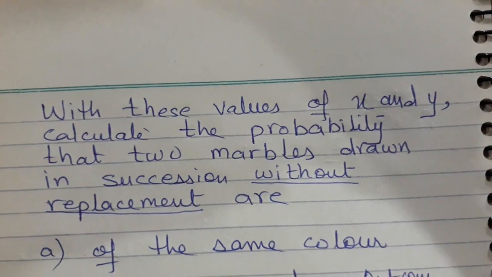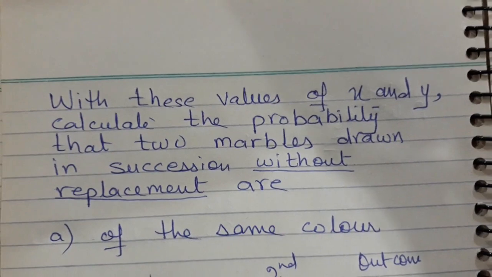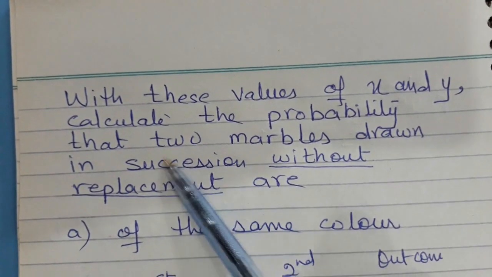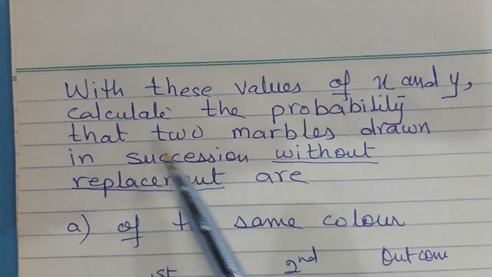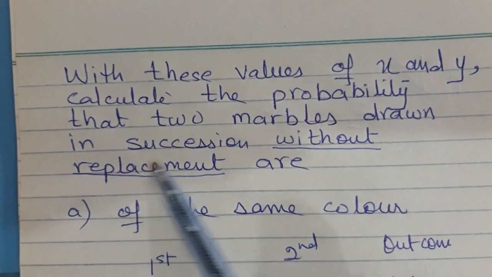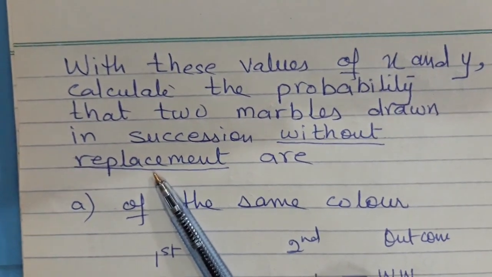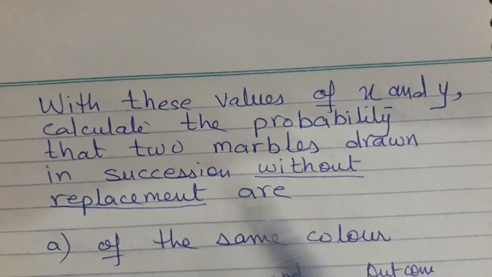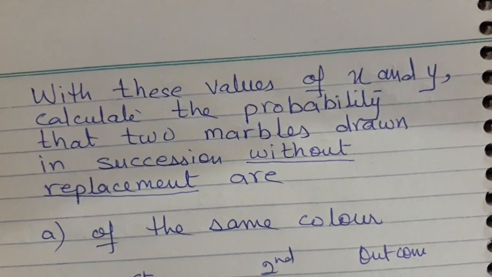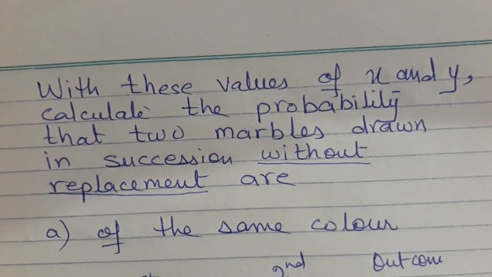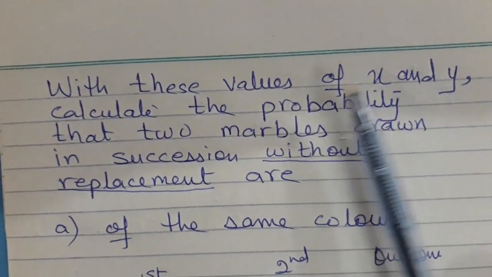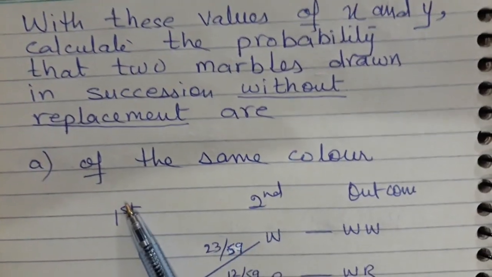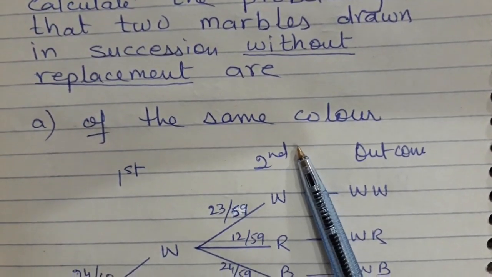So now let's answer a few questions based on these values of x and y, which we have just calculated. So the question is saying calculate the probability that 2 marbles are drawn in succession without replacement. Now this is again a dependent case, because when you are not replacing, it means the next time the total number of marbles will be reduced by 1 and then by 1. So right now we are only drawing 2 marbles, so one time we will subtract. So if the question is saying find the probability of the same color.